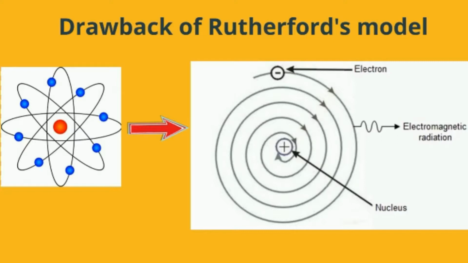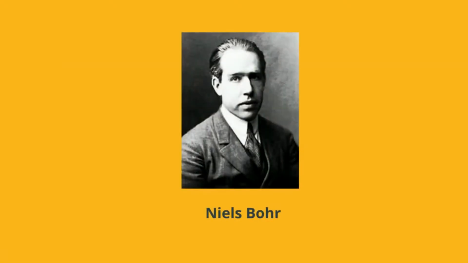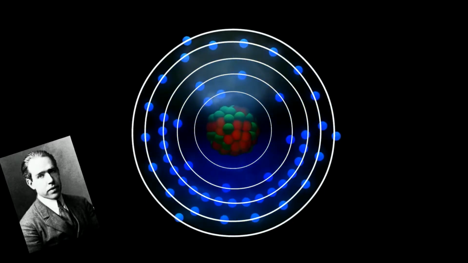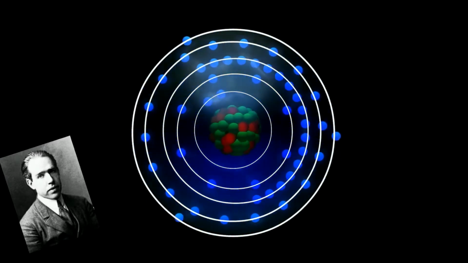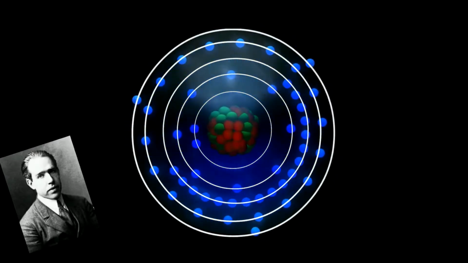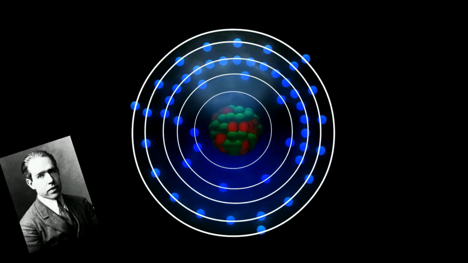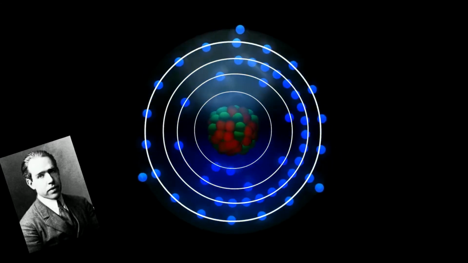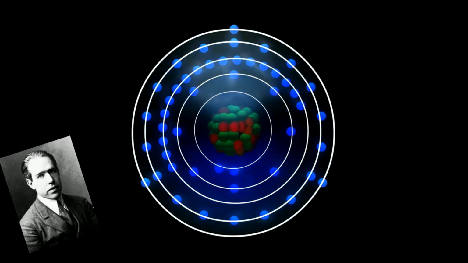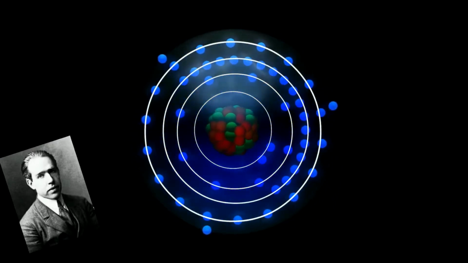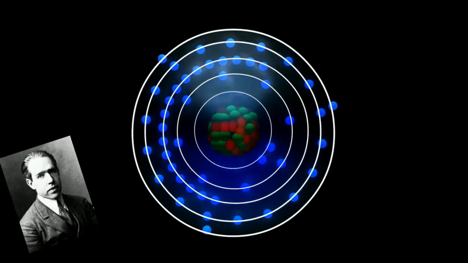Keeping the shortcomings of Rutherford's model in mind, Niels Bohr formed his postulates about the structure of an atom. Electrons revolve in discrete shells called orbits. Electrons revolve in their orbits without radiating energy. Within a particular orbit, the energy of an electron is constant. This is why orbits are called stationary orbits or stationary shells. The orbits or shells are also known as energy levels.